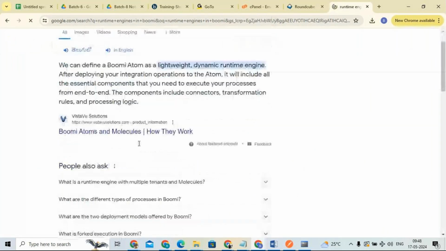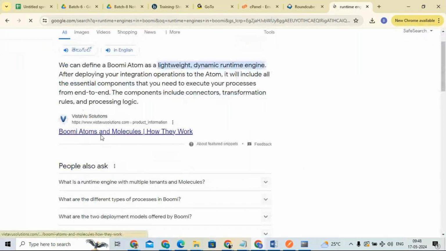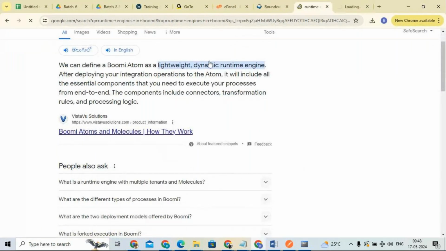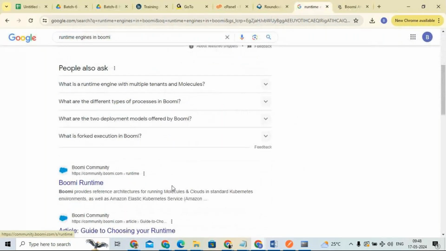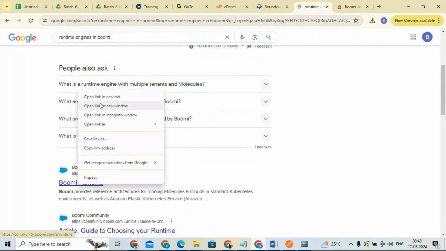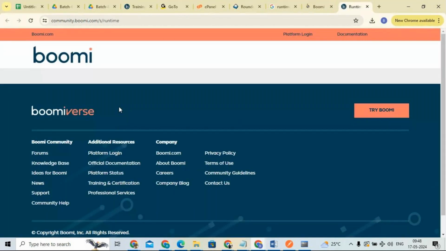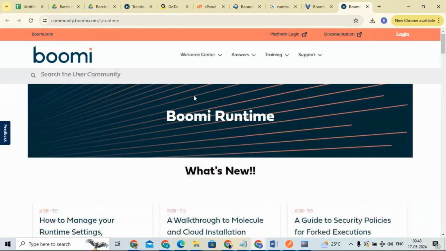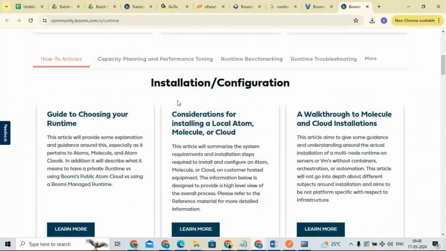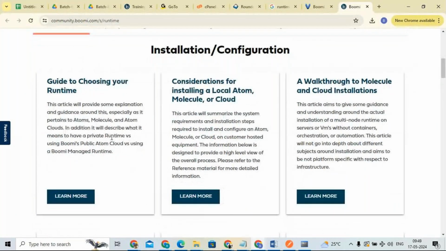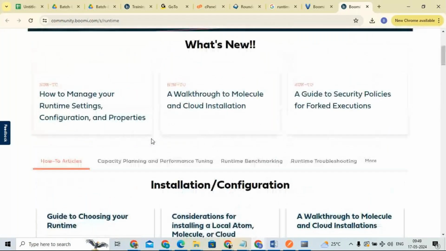These runtime engines are classified into four types: one is basic, one is professional, one is professional plus, another is enterprise, and another is enterprise plus.